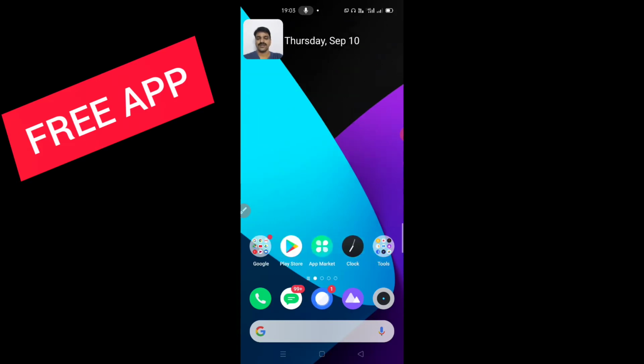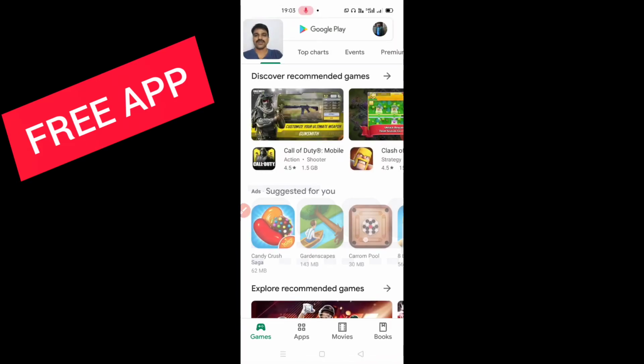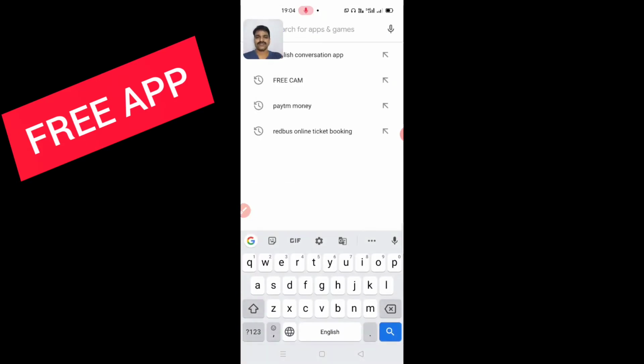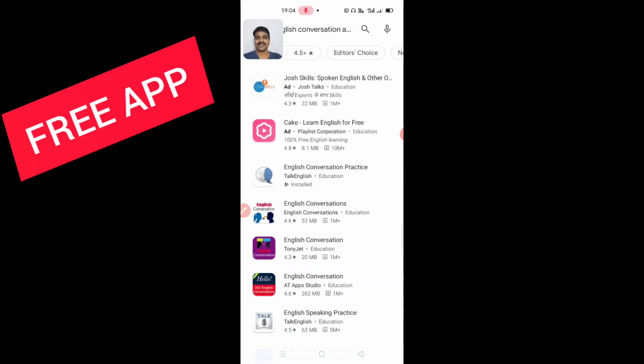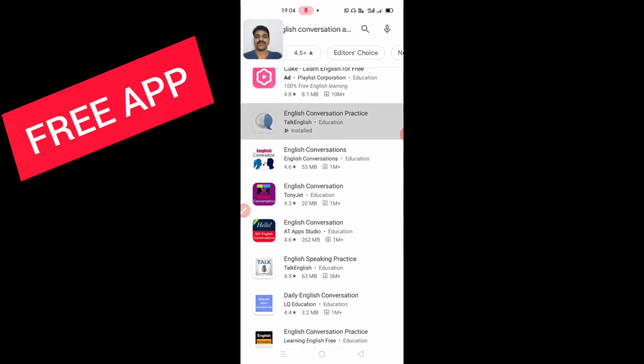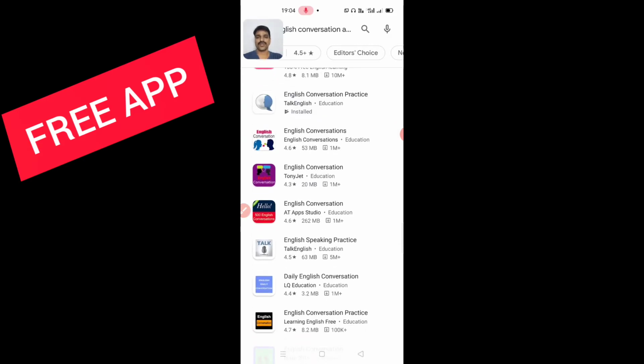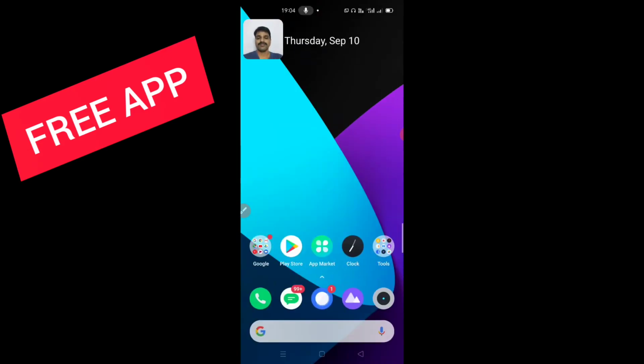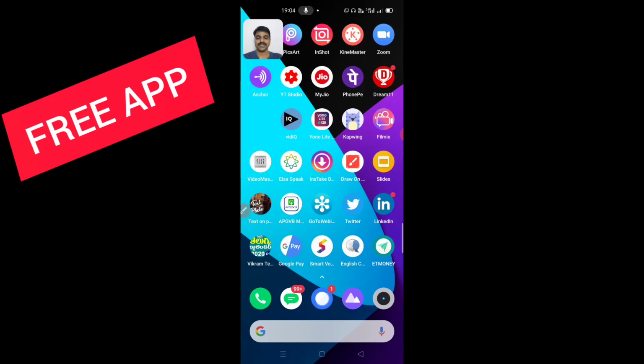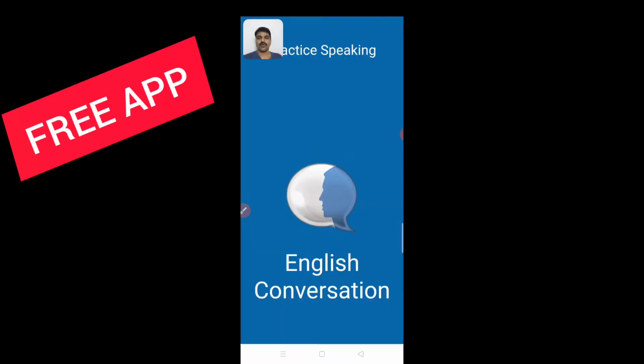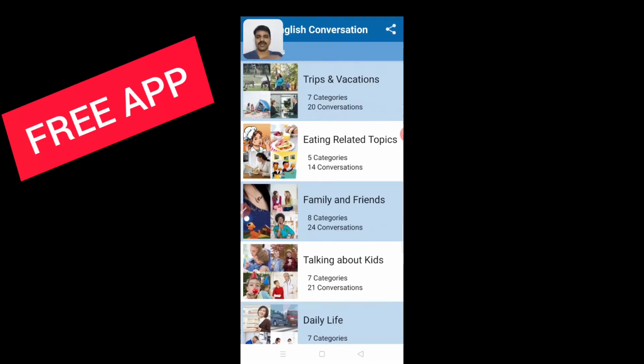First, go to the Play Store. In this Play Store, you can download the English Conversation app. Just type it here as English Conversation app. You can observe here that I have already installed this app, so it is showing as installed. Like that you can install this app from the Play Store. After installing this app, just open it. The screen will come like this.